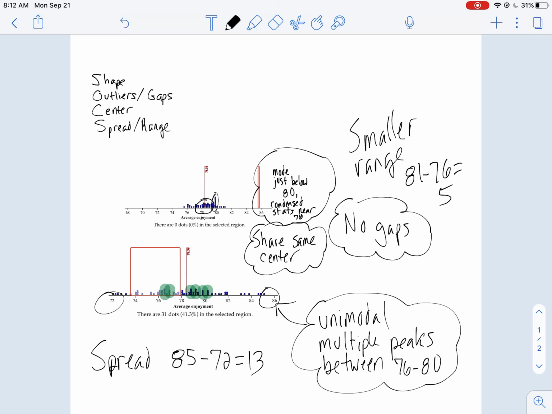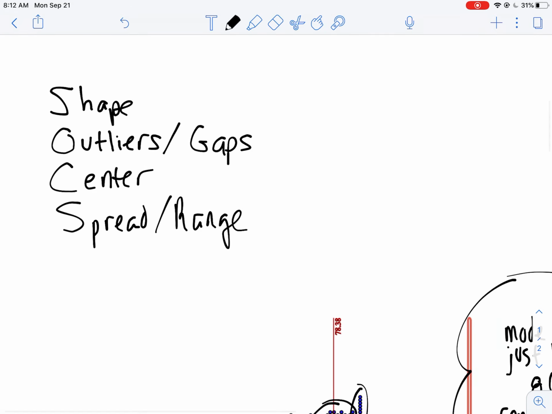So these are the key things you want to know when you're comparing. You want to take note of the shape. You want to take note of any gaps or outliers. The center, you can approximate it. You don't have to sit there and count all the dots. You remember your median.